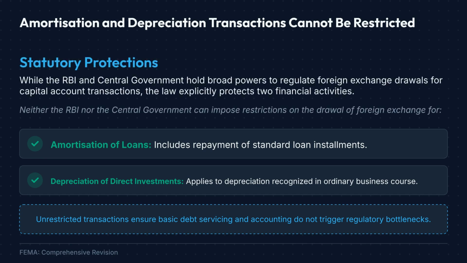First, no restriction can be imposed on the drawal of foreign exchange for amortization of loans, which includes repayment of regular loan installments. Second, no restriction can be imposed for depreciation of direct investments arising in the ordinary course of business. The rationale is simple. Basic debt servicing and normal accounting adjustments should not face unnecessary regulatory obstacles. These two exceptions are small in wording, but highly important for examinations, because they represent statutory protections against regulatory interference.